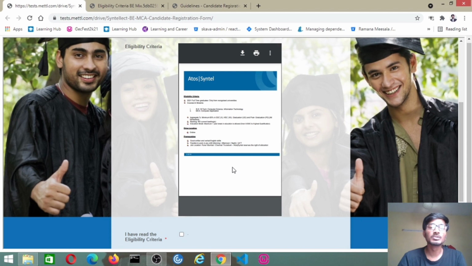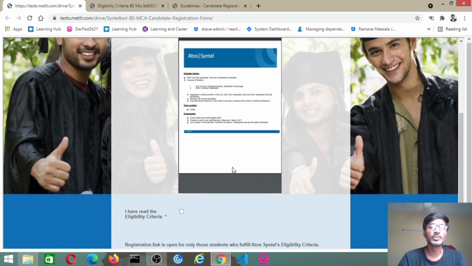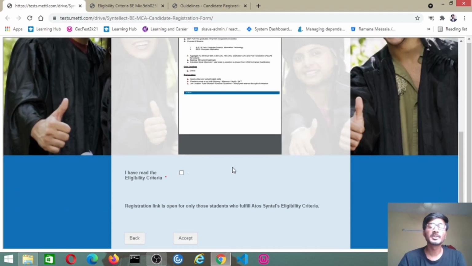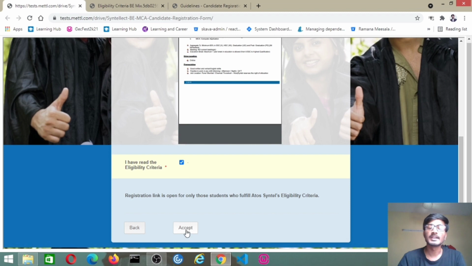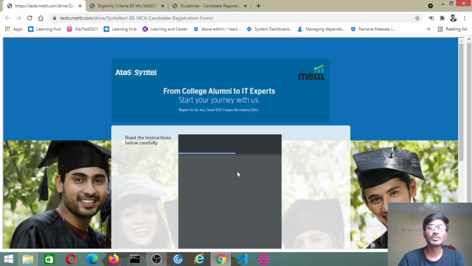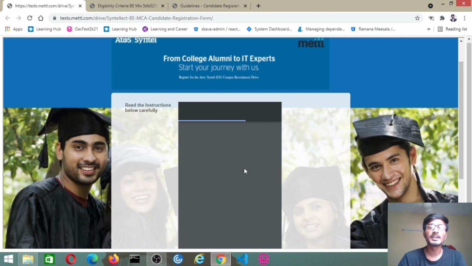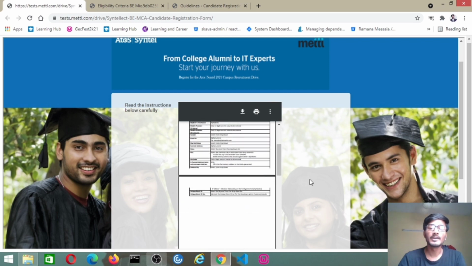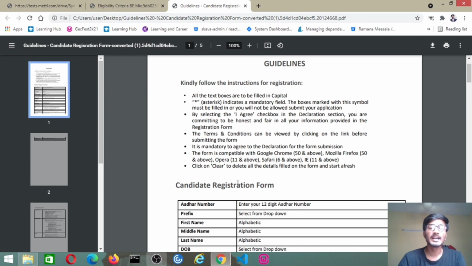When you go through the eligibility criteria and want to apply for this job, you can tick the checkbox saying you have read the eligibility criteria, and then accept. It will redirect to the instructions page. On the instruction page, they provide a PDF, and I have downloaded this. Let me show the guidelines that they provided. So these are the guidelines.